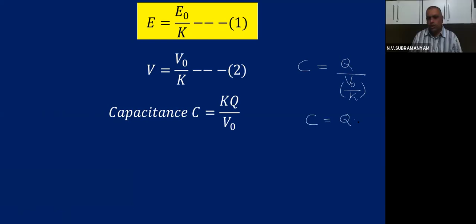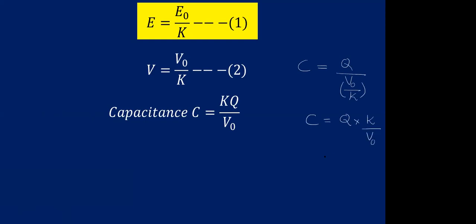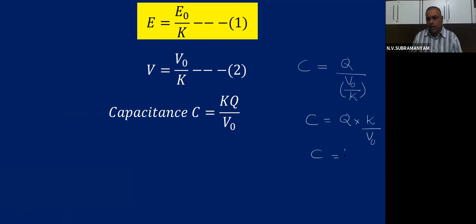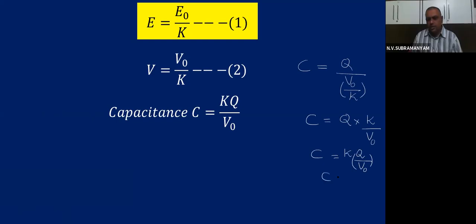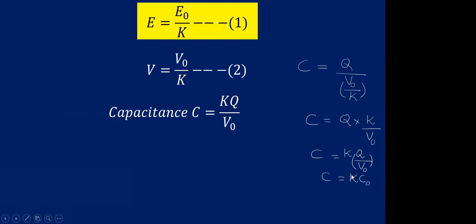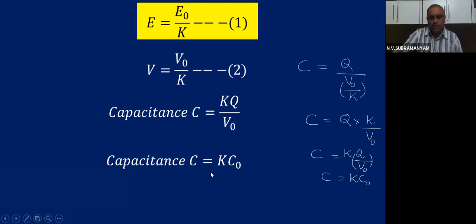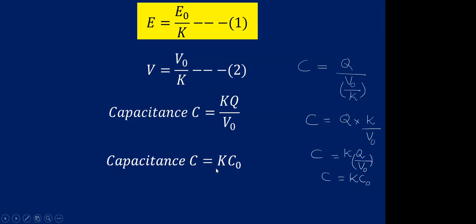Q into K by V0. That means I can write KQ by V0. But Q by V0 is nothing but C0. That means I get KC0. Capacitance is KC0. This is very, very important.